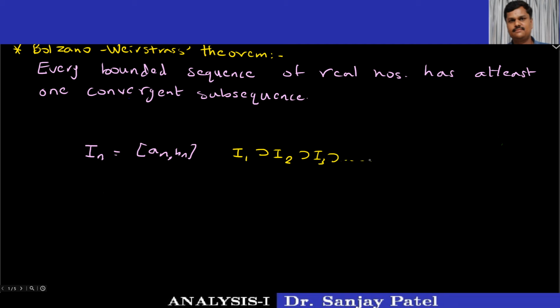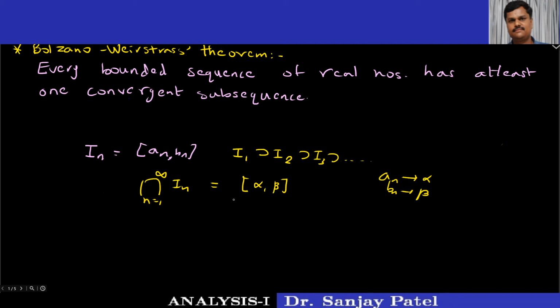If we have a sequence of this type of closed and bounded intervals, then the intersection of all these intervals from 1 to infinity is always equal to some closed interval [alpha, beta], where we have proved that alpha is the limit of a_n, and beta is the limit of the right hand points b_n of the intervals I_n.